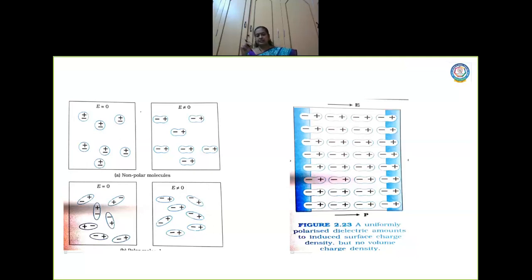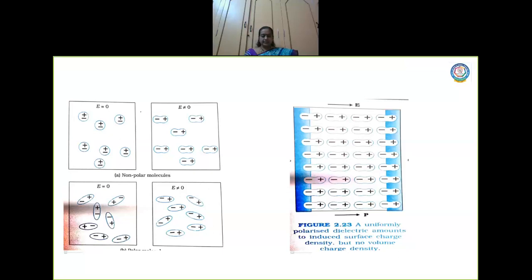So, when an electric field is given, the dipoles, which were randomly oriented, start aligning themselves in the direction of the electric field. So what am I doing now? I am just giving an electric field for that dielectric to get polarized. Polarized in the sense they align in the direction of electric field. Are you able to understand?